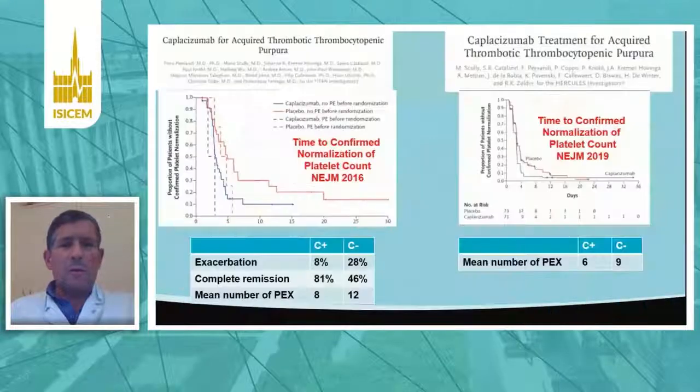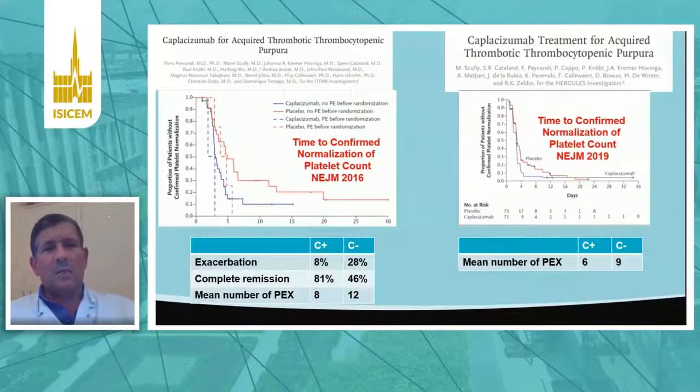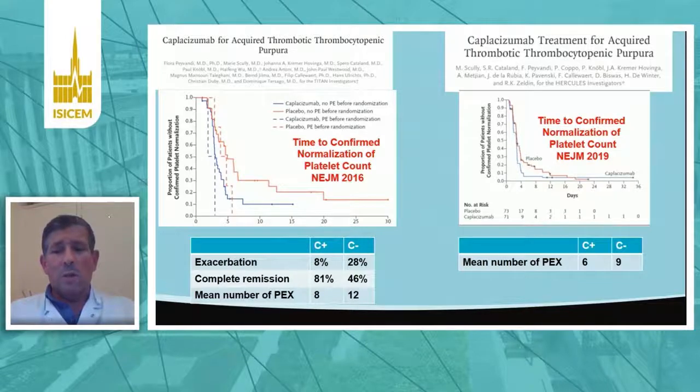These are the two trials that have allowed the release of caplacizumab for patients with TTP, and you can see that the two trials that were pivotal for the release of the drug showed not only a faster normalization of the platelet count, but also a reduction in the number of PEX performed to achieve remission. This is how we are now using caplacizumab first line for every patient. Whether we should consider doing it only for the sickest patients needs further trials.